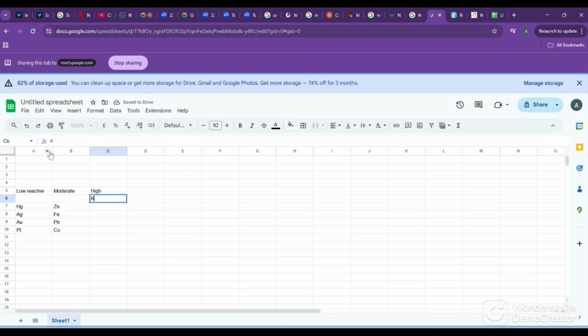Under high reactive we have potassium, sodium, calcium, magnesium, aluminium. So potassium is number 1, the highest.